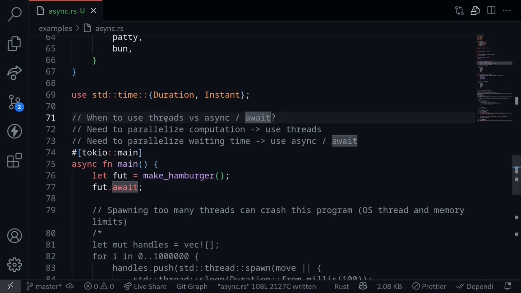So when should you use native threads versus async await? A general guideline is when you need parallel computation, you should use native threads. On the other hand, if your function calls have a lot of waiting time, then you should use async await. In our example, making hamburgers is not heavy on computation. There's a lot of waiting time for the ingredients to become ready. So in this case, using the async await syntax is better than using threads.